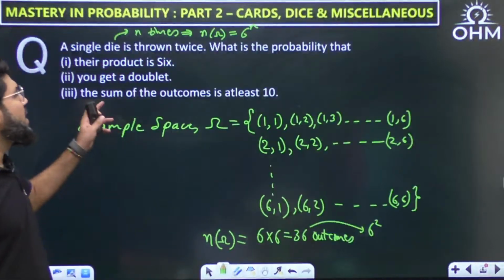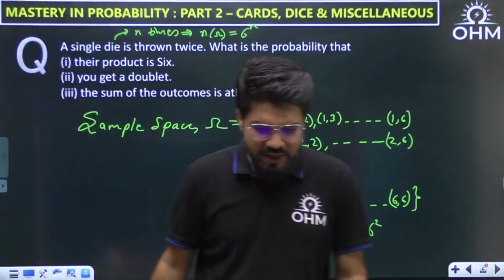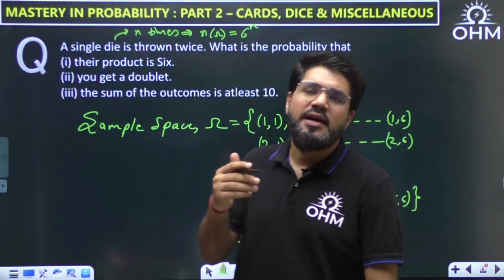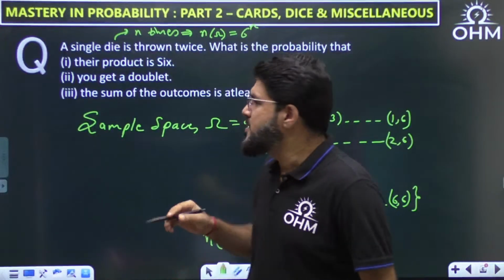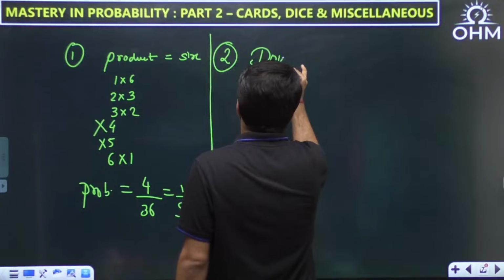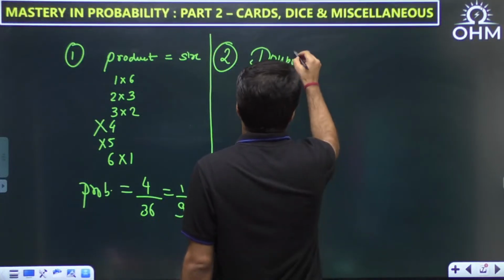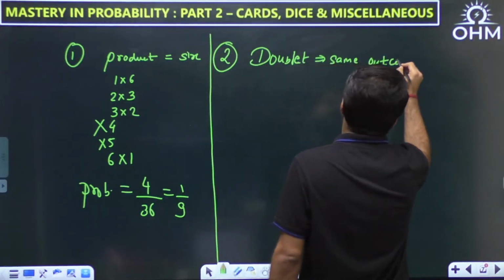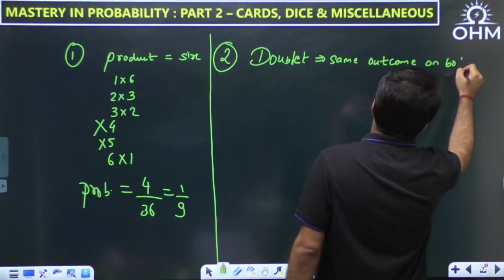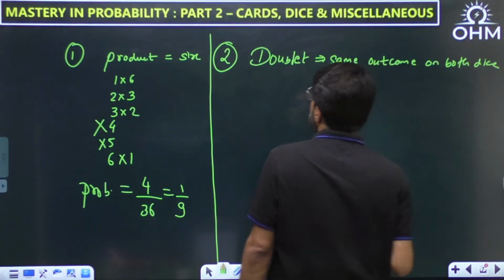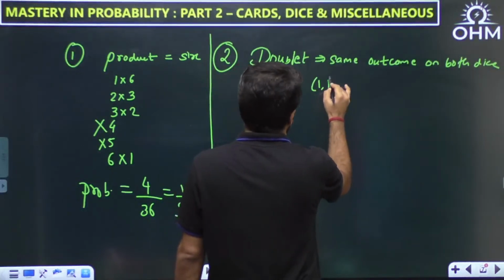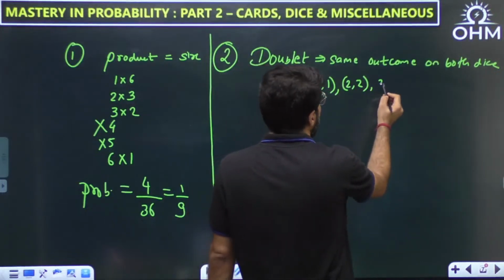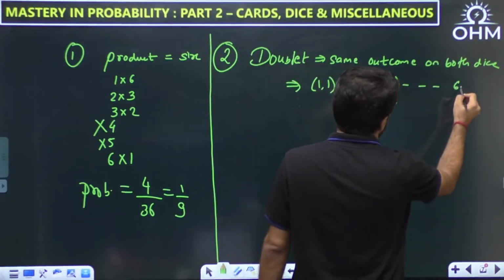Okay, second one: you get a doublet. So let us talk about the doublet now. Doublet means the condition when you get the same outcome on both the dice. So what are the possibilities? It may be 1,1. How many numbers are there? 6. So there can be 6 doublets: 1,1, 2,2, then 3,3, etc., up to 6,6.